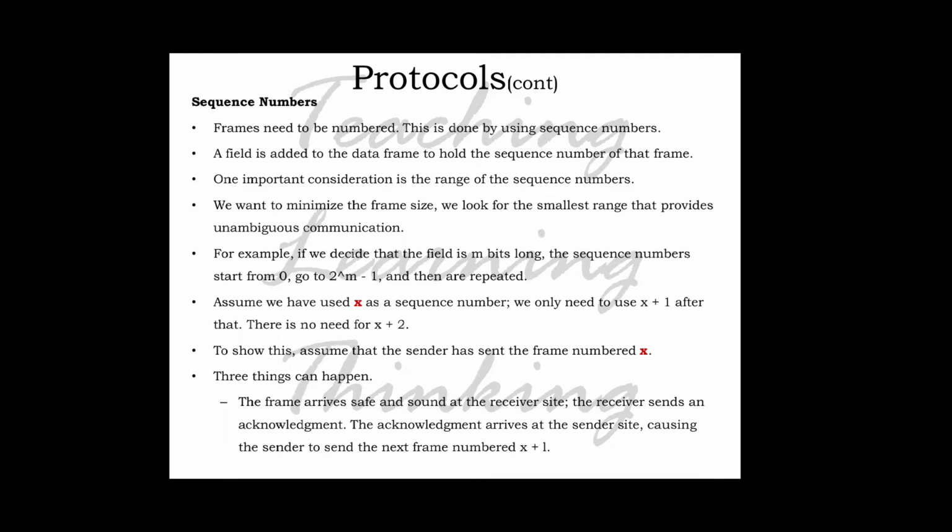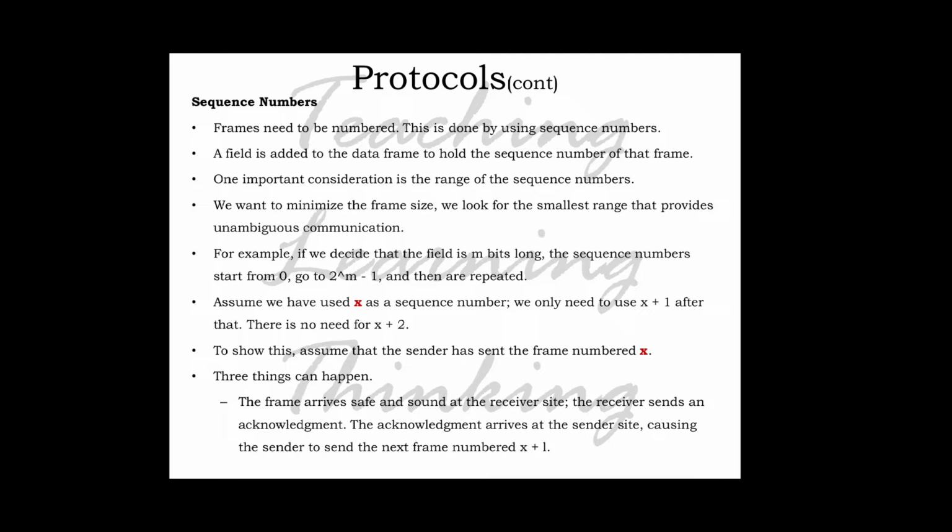For example, if we decide that the field is m bits long, the sequence numbers start from 0 and go up to 2 raised to m minus 1, and then they are repeated.